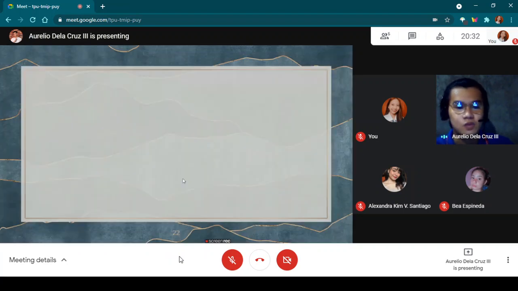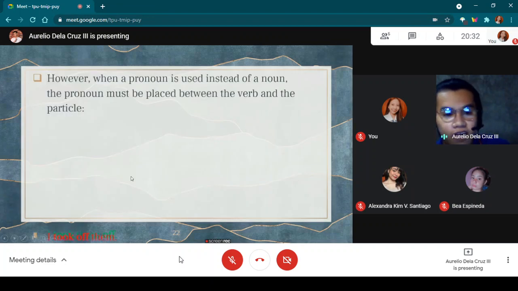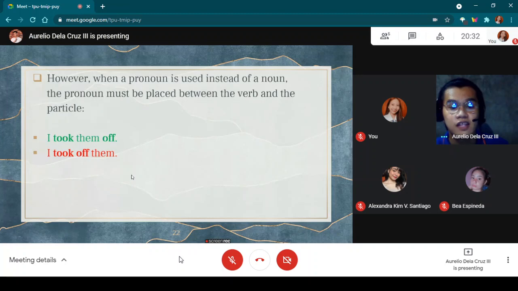Now let's proceed to another. However, when a pronoun is used instead of a noun, the pronoun must be placed between the verb and the particle. The highlighted sentence here, I took them off. So the green one is grammatically correct, and the second sentence was highlighted in red because it is grammatically incorrect.